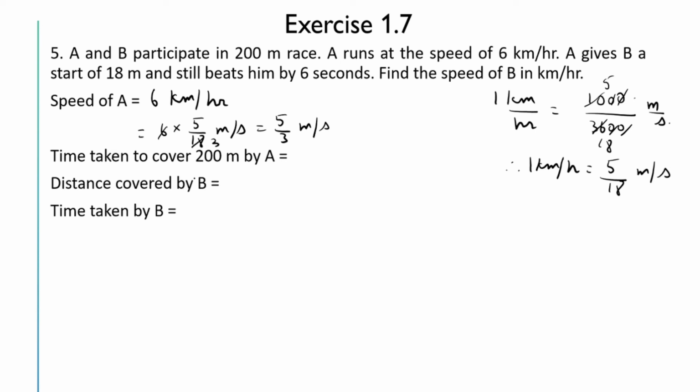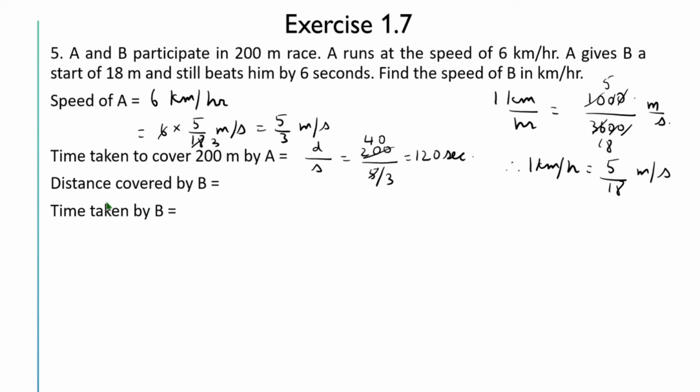Now we will find the time taken to cover 200 meters by A. So the time taken is calculated as distance by speed. Distance is 200 meters and speed is 5 by 3. So this is equal to 120 seconds. So time taken to cover 200 meters by A is 120 seconds.